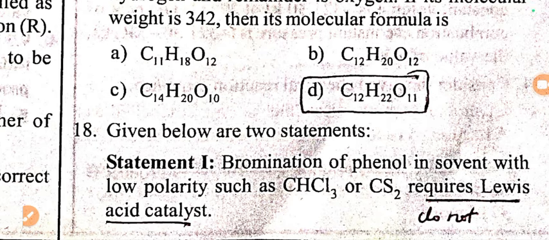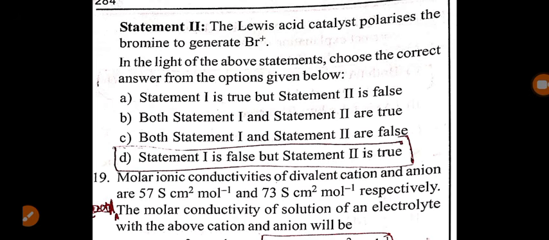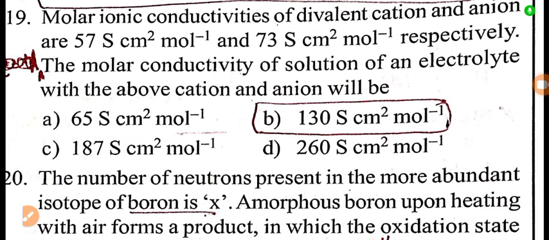There are two statements. Statement 1 says that bromination of phenol in a solvent with low polarity such as chloroform or CS2 requires a Lewis acid catalyst. No, students. Bromination of phenol does not require any kind of catalyst. It can take place by itself. So statement 1 is wrong here. And statement 2 says that the Lewis acid catalyst polarizes the bromine to generate Br+. So statement 1 is false, but statement 2 is true here.